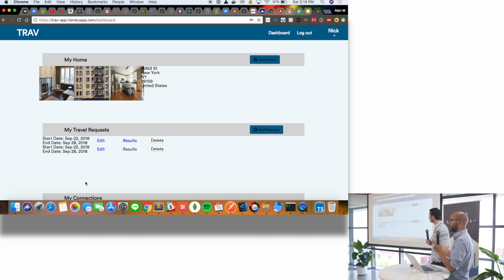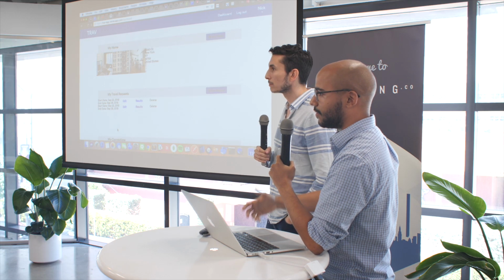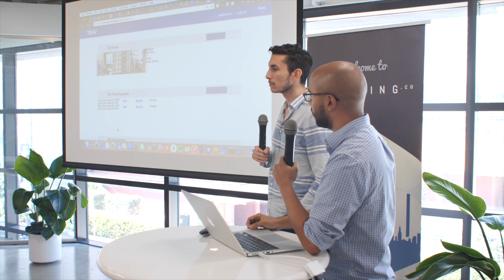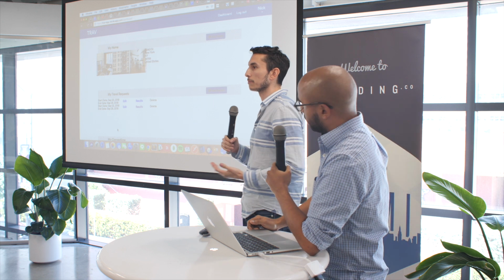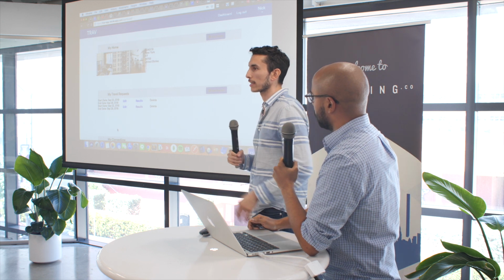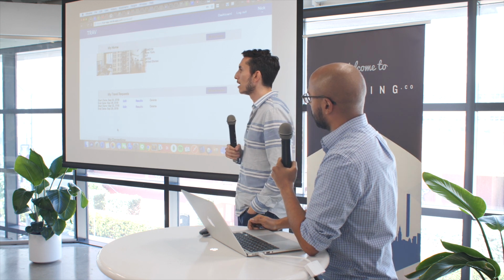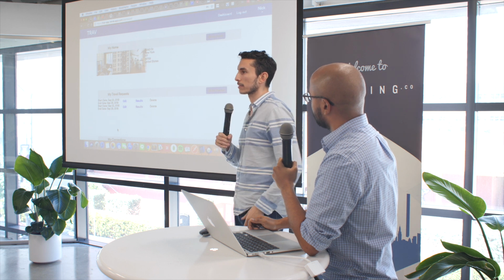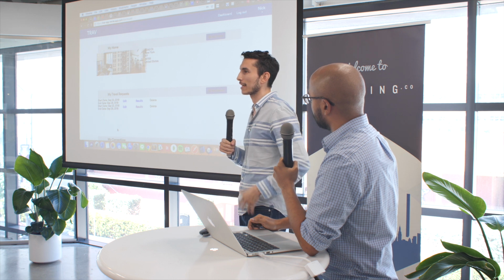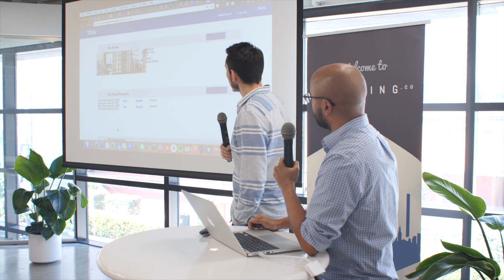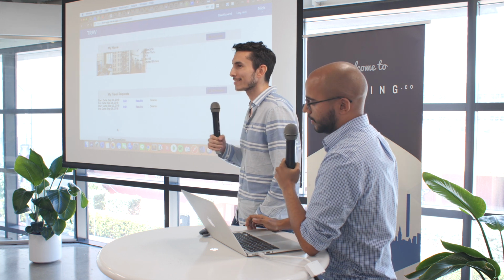So once there are those two likes, you can communicate with each other and plan the logistics of actually trading homes with that person and what the best route to do that is. That would be another future feature that we'd want to tackle, the whole communication between the two users once they've connected, and then they can exchange information and hit a confirmation button, because obviously if you're swapping homes, you don't want to commit to something and then the other person backs out. So that's basically a game changer.